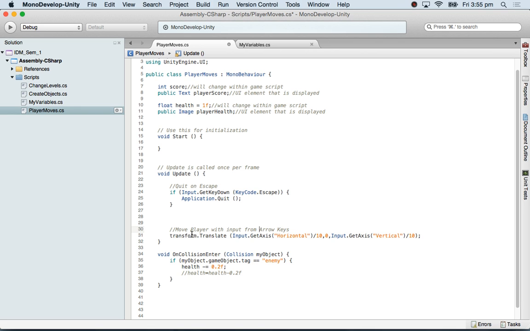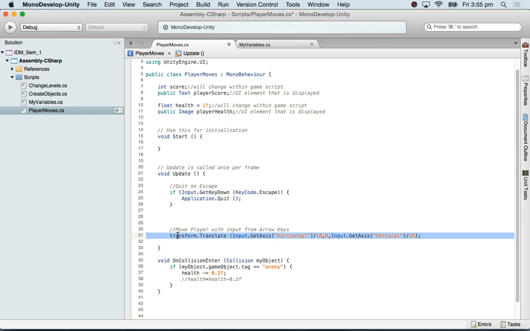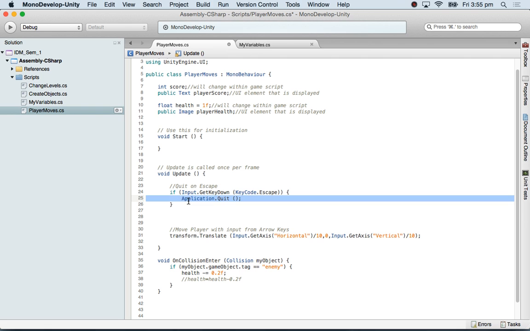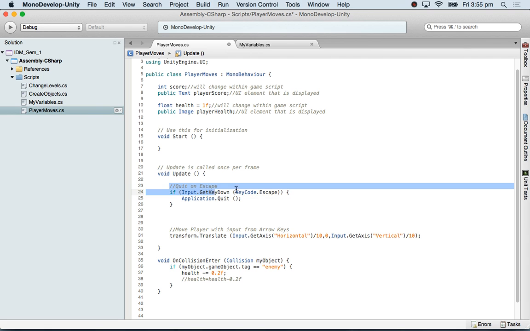And that was just a one-line script, by the way. This bracket belongs to this bracket here. Moving is only one line, by the way. Quitting is just this tiny one line, application quit. And there's an if statement, if the escape key has been pressed. Now, the next script. If enemy, then reduce the health.